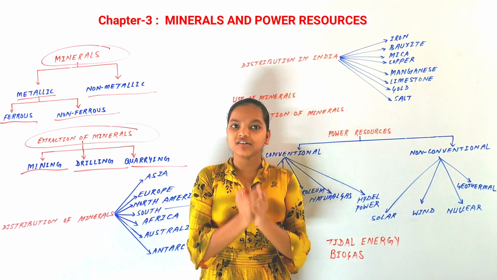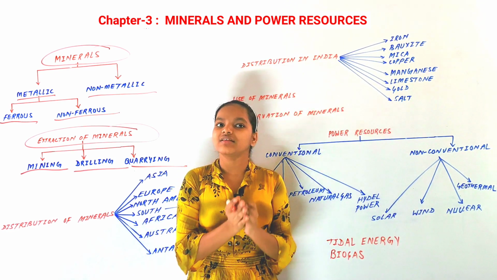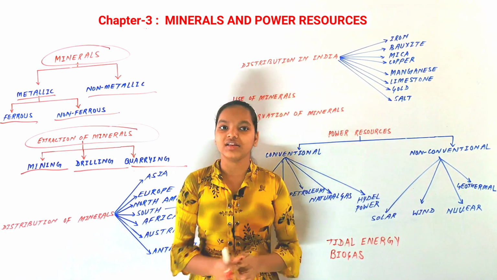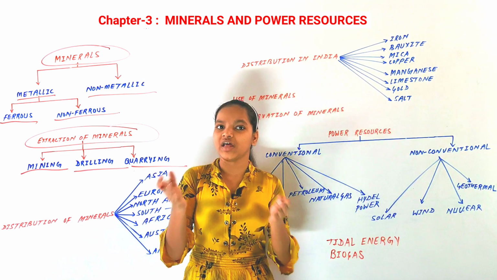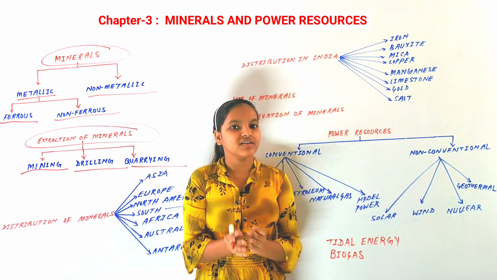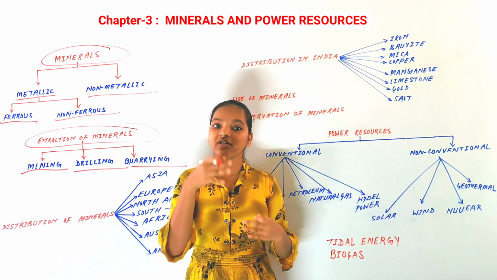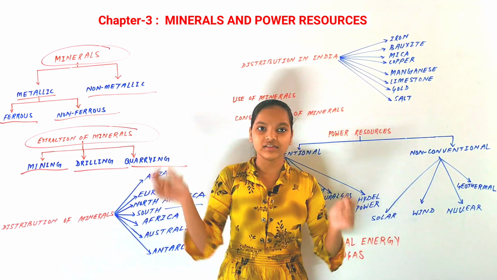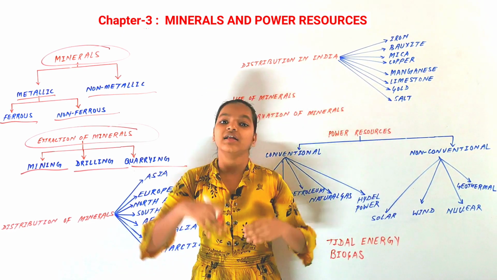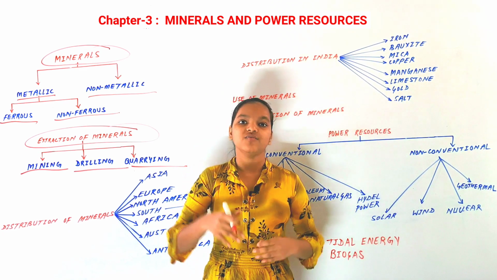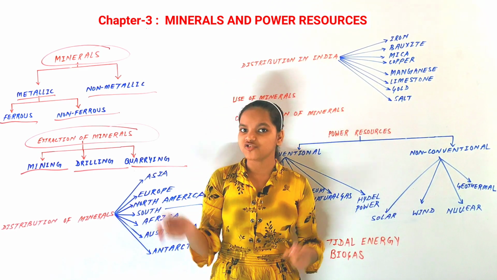In open cast mining, suppose there is a mineral at a very shallow depth in the earth's surface. Then we just dig the earth and take out those rocks. That is called open cast mining.